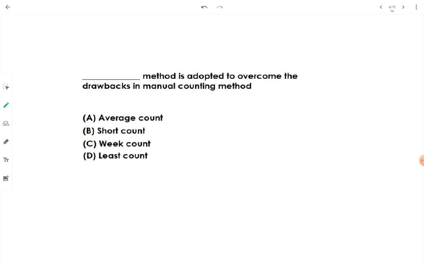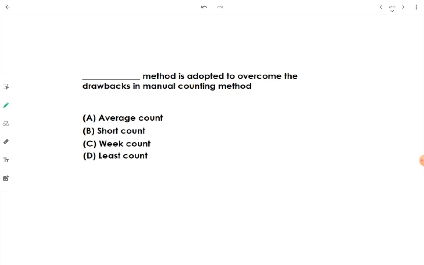Okay, means instead of going 24-hour, variations with respect to the time of the day are noted down first. Then counting is restricted to some hours only. Therefore, the tiresomeness and the repeatedness and the probabilities of having error because of this 24-hour surveillance over the counting is reduced. Okay, this is the short count method.